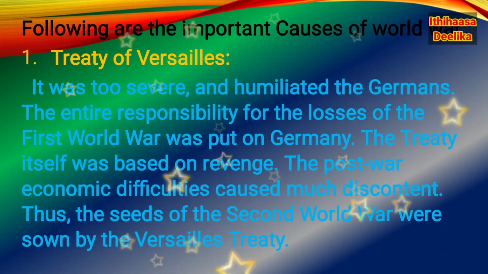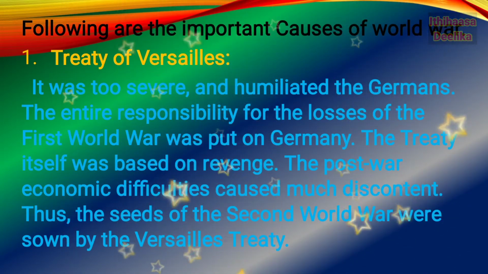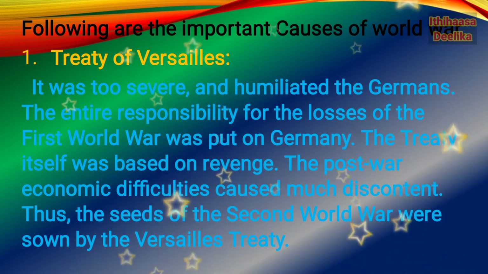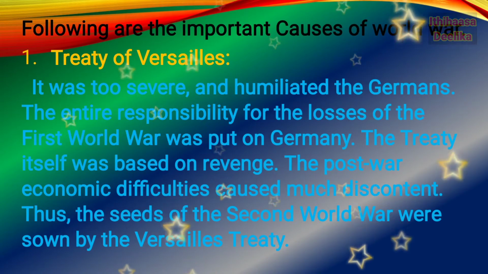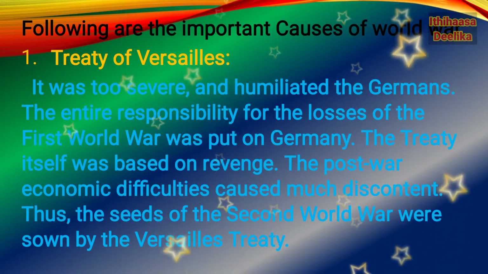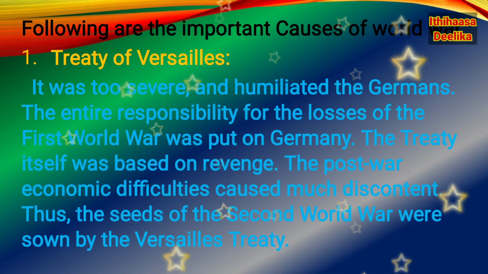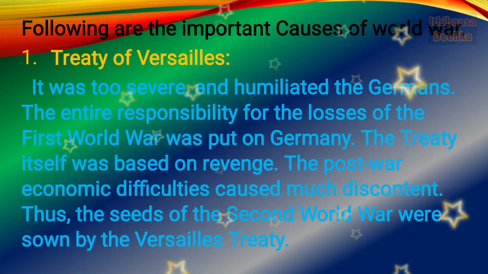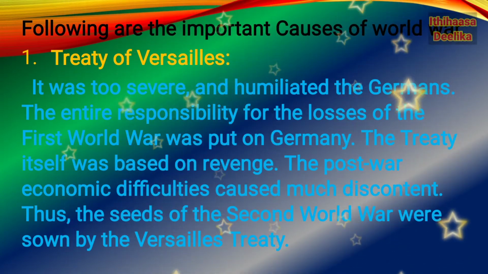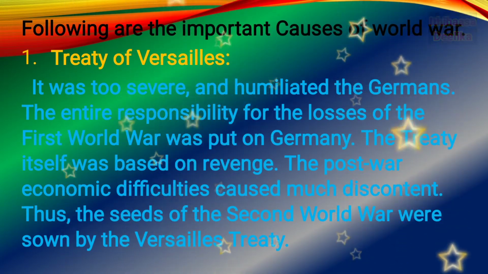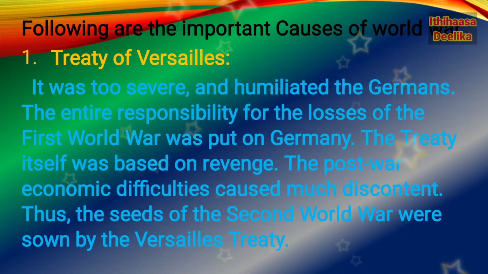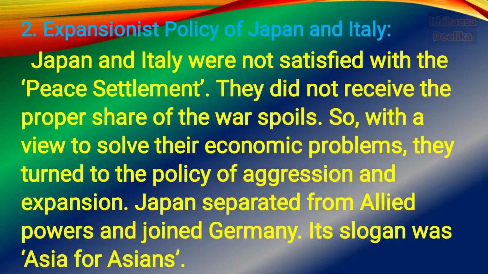The treaty itself was based on revenge. The post-war economic difficulties caused much discontent. Thus, the seeds of the Second World War were sown by the Versailles Treaty. So the Versailles Treaty is considered as one of the important causes for the outbreak of the Second World War.